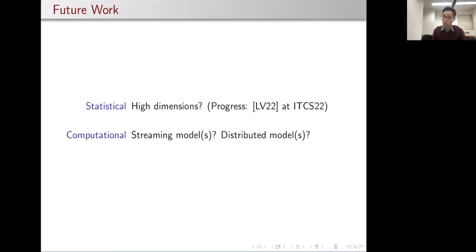On the computational front, even though our estimator is already computable in linear time, we really only know how to do this in a traditional RAM kind of model. So for the purposes of practically deploying the estimator, it is important to ask, can we do this also in restricted computational models, for example, in streaming models and in distributed models?